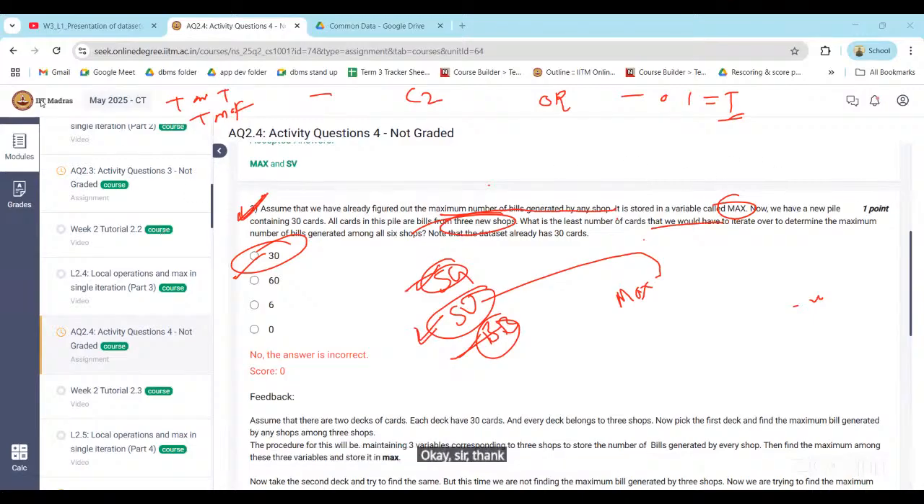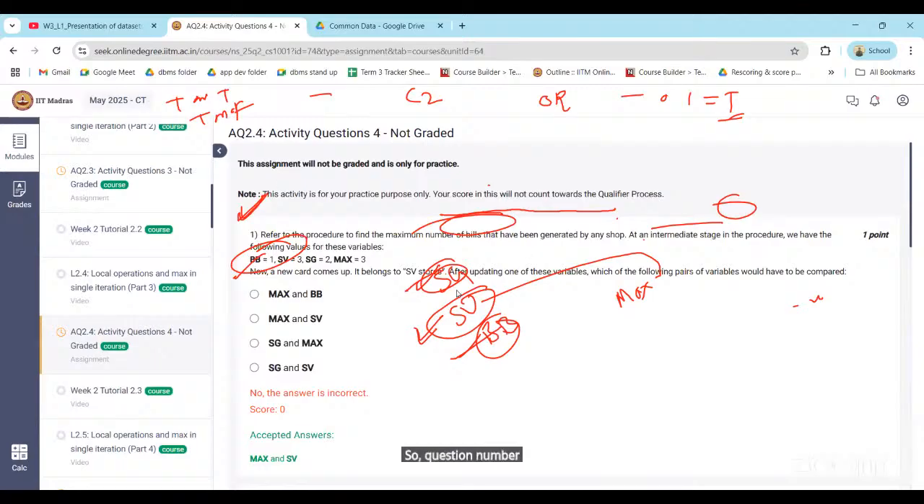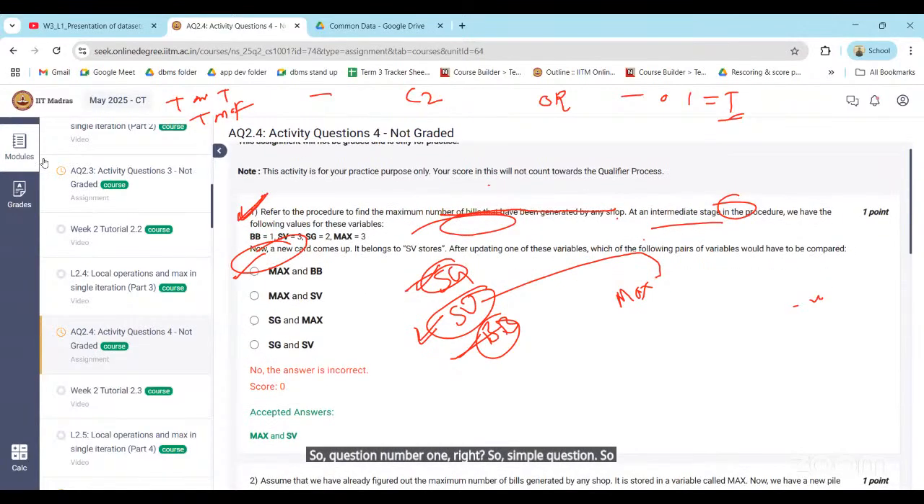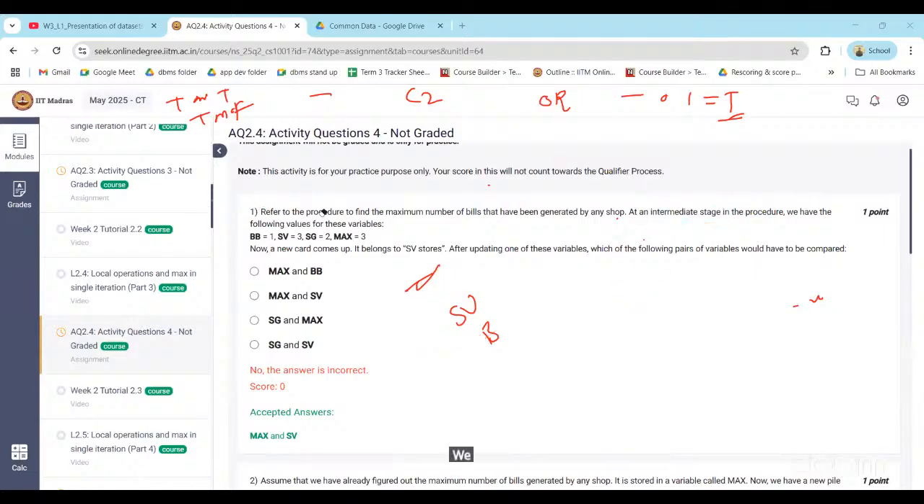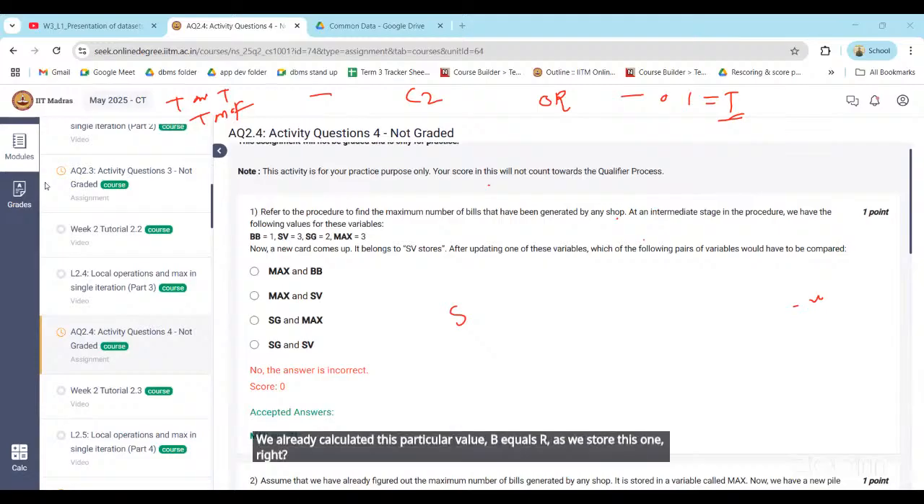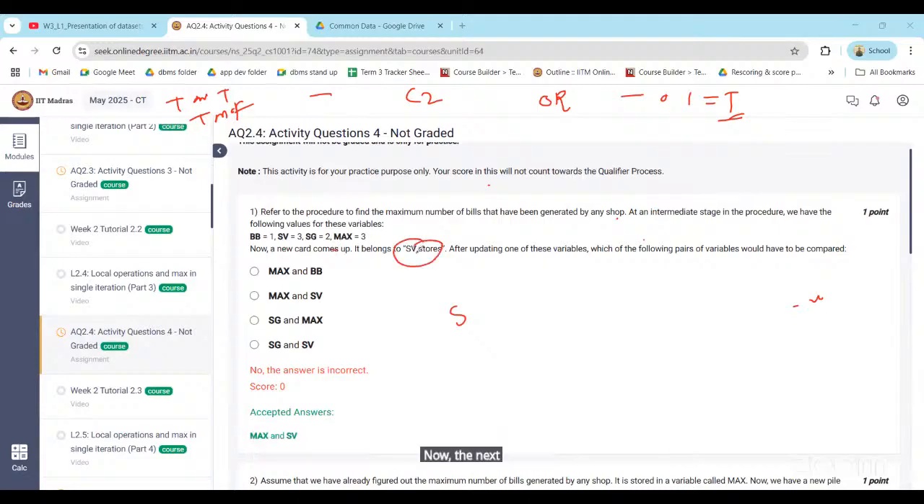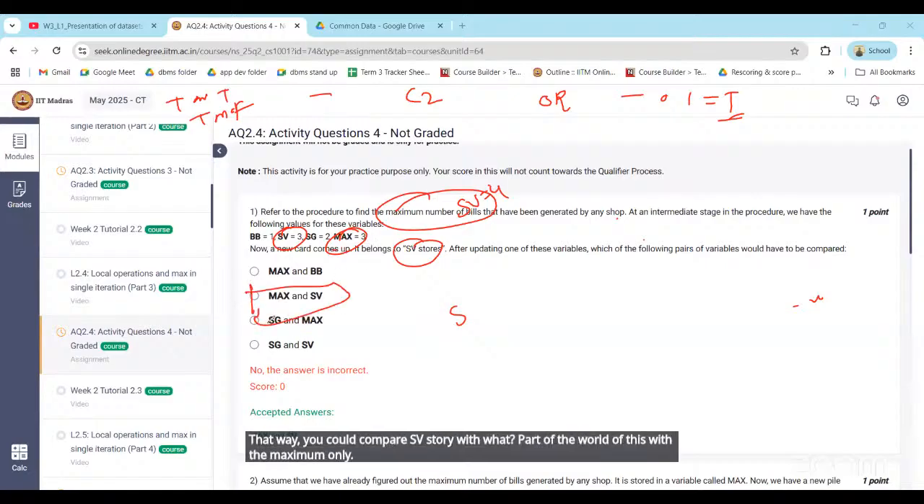So question number 1 is a simple question. You can see here, we already calculated this particular value, Big Bazaar, SV store. Now the next card is from SV store, so SV will become 4, because we are counting the number of bills. Now we need to compare SV store with the maximum, to find out the maximum number of bills. So SV and max.